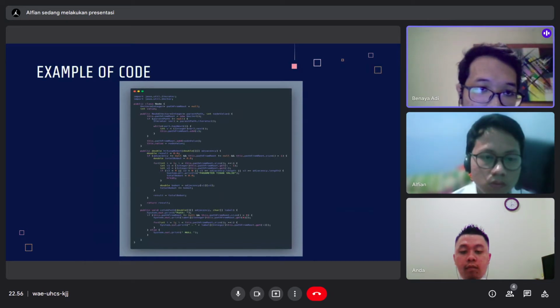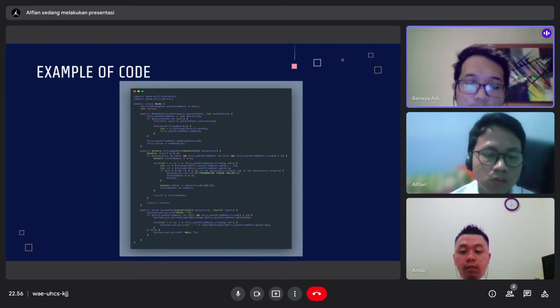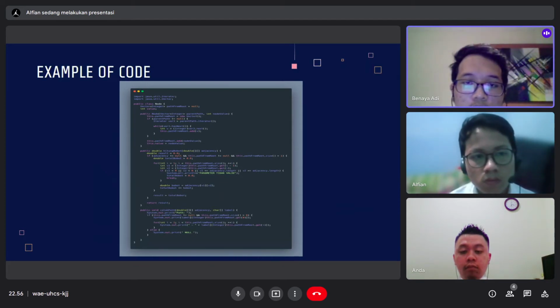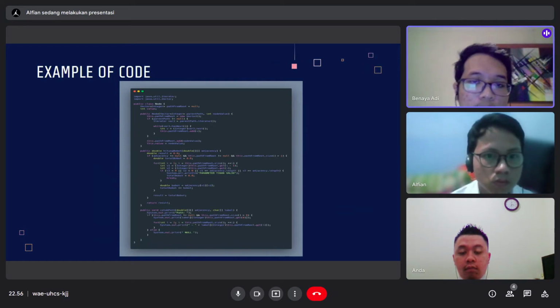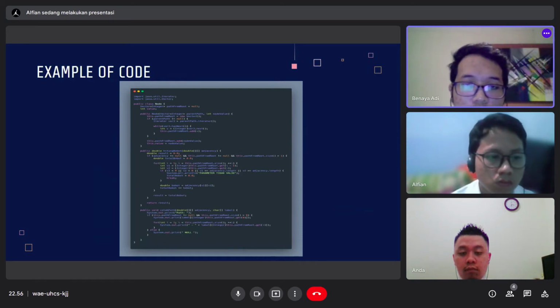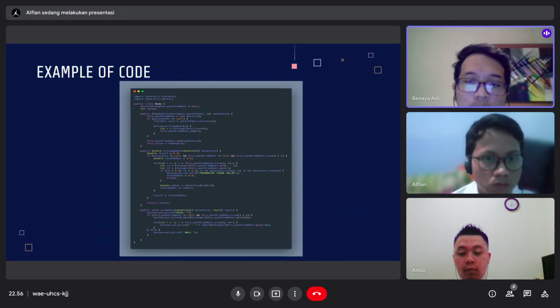Okay, the number 2 is class node. This is the important class. The class node is used to create an object containing the path from the initial node to the current node. The node class was initialized as a vector class. We can see in the code there's a line vector integer path from root equals to null. Path from root represents the path from the initial node to the current node.